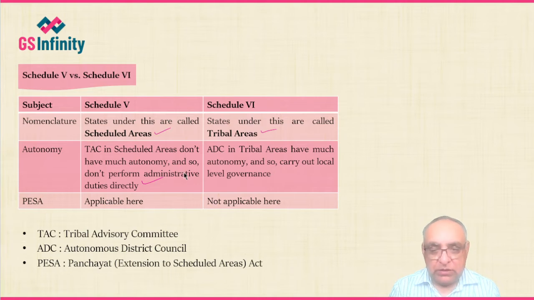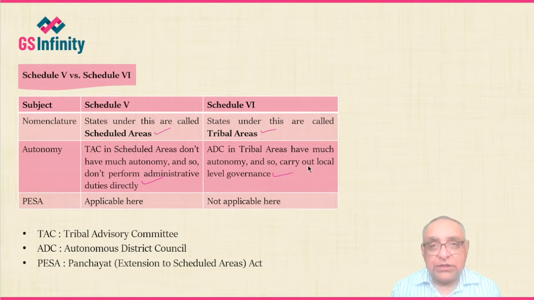Means tribal advisory committee is there. As far as Schedule 6 is concerned, it is mentioned that autonomous district councils in tribal areas have much autonomy and so carry out local level governance. So it is important to note the difference between the 2. As far as Schedule 5 is concerned, there is the tribal advisory committee.